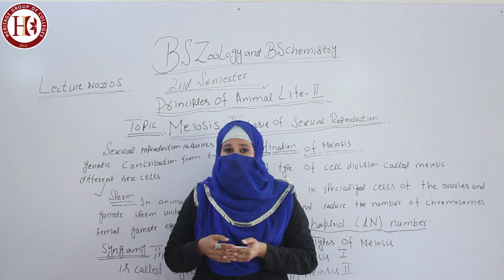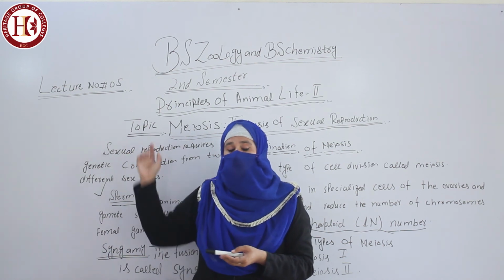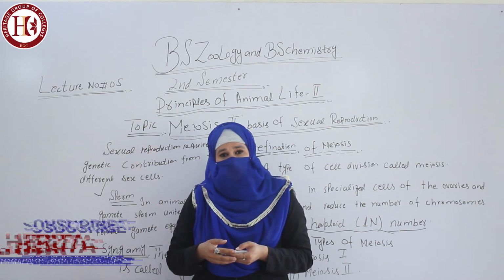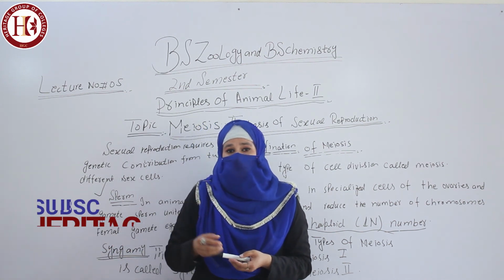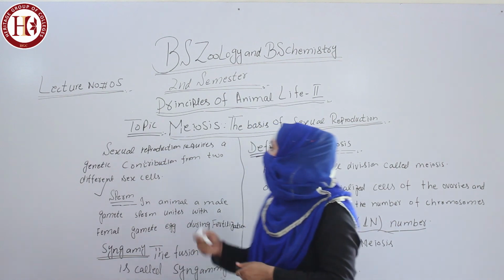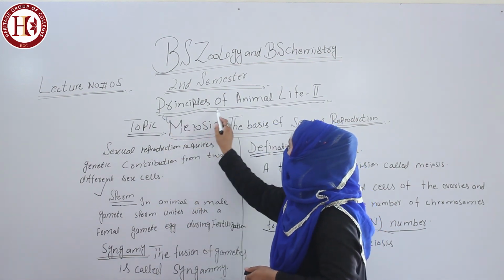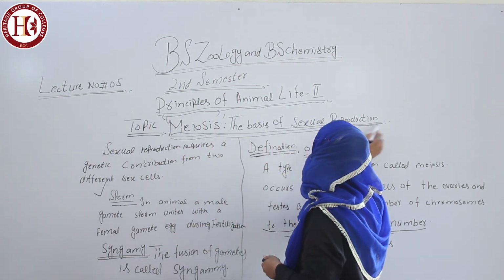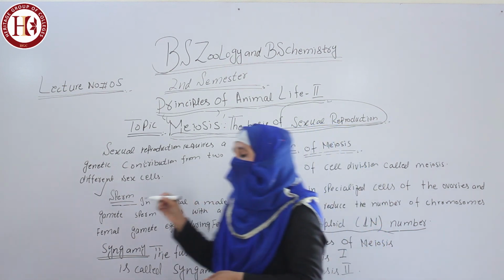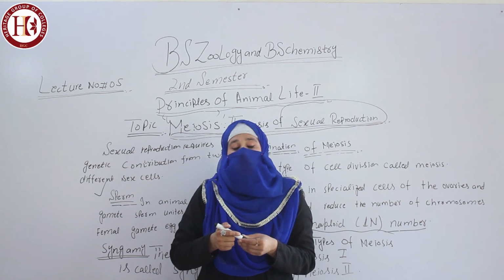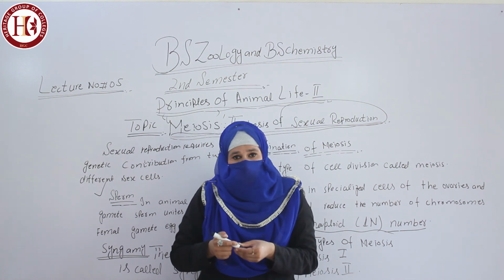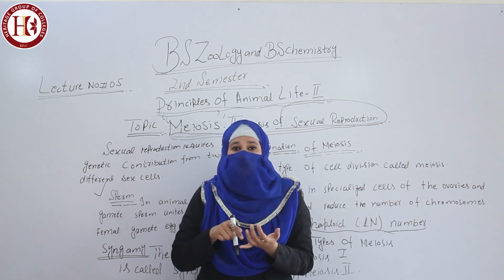I hope you understand lecture number 5 with BS Zoology and BS Chemistry second semester, Principles of Animal Life 2. Meiosis is the basis of sexual reproduction. That is a very important MCQ. Mitosis is the division of a single cell into two daughter cells. Mitosis is equational division, while meiosis is reductional division, and meiosis is also the basis of sexual reproduction.